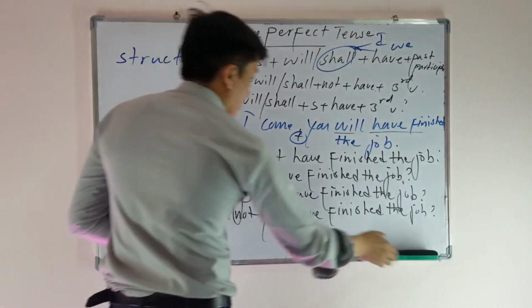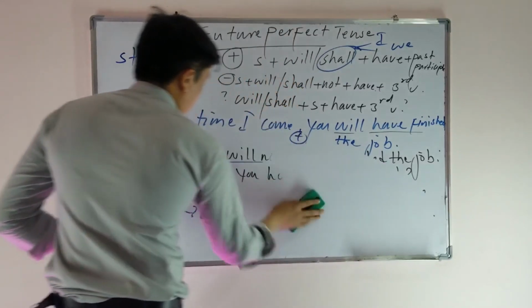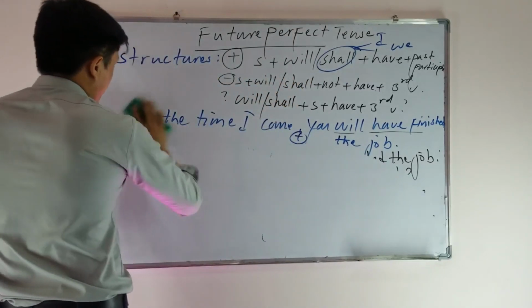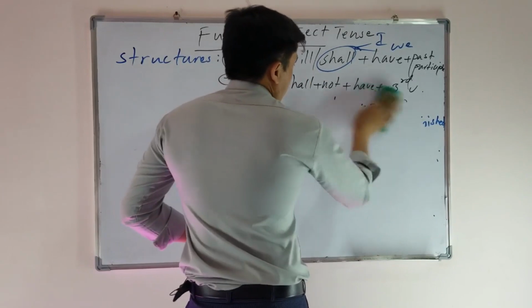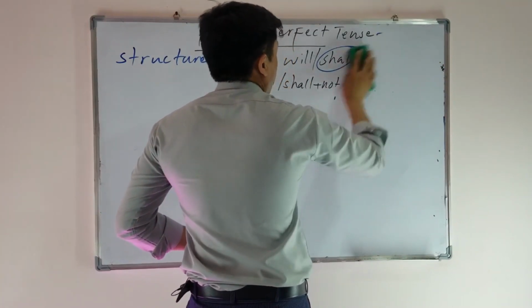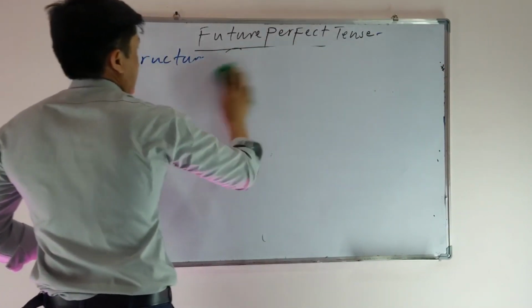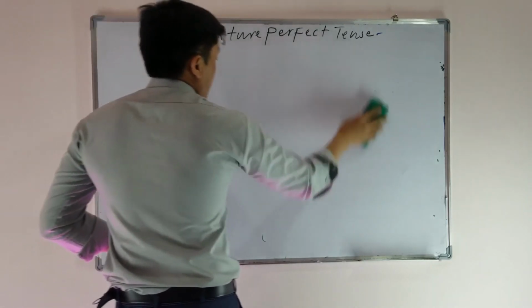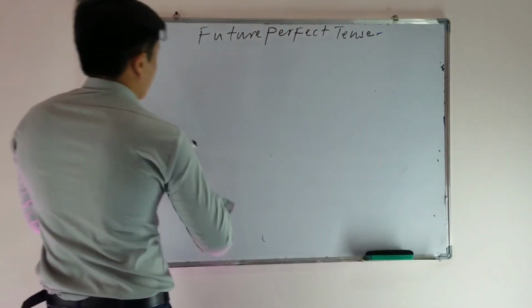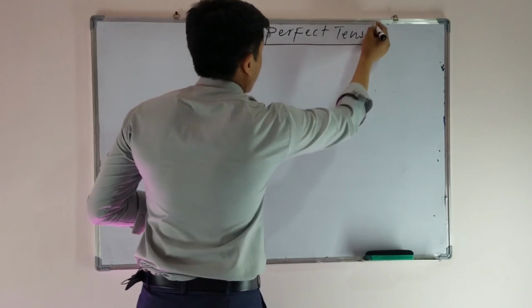Let's go and talk about the usages and the definitions of future perfect tense. First of all, let's talk about the definitions and the usages of future perfect.